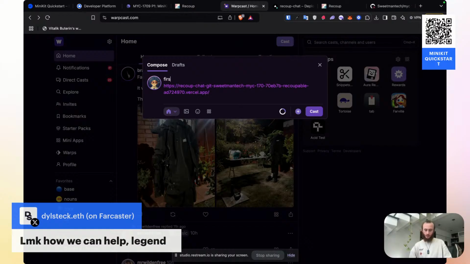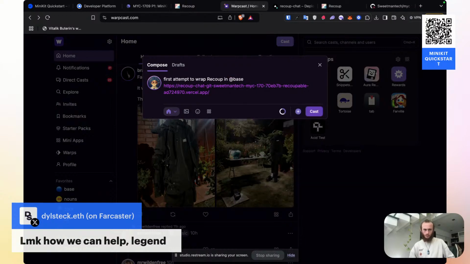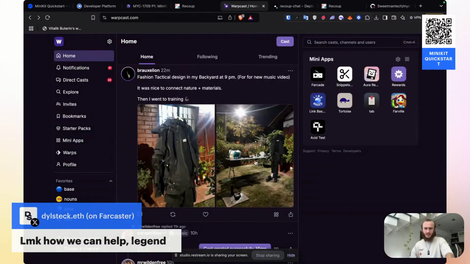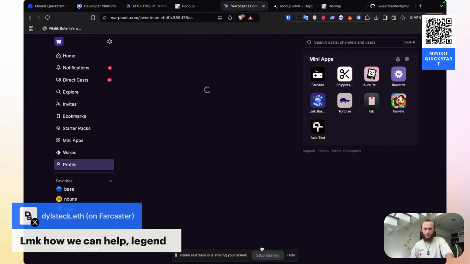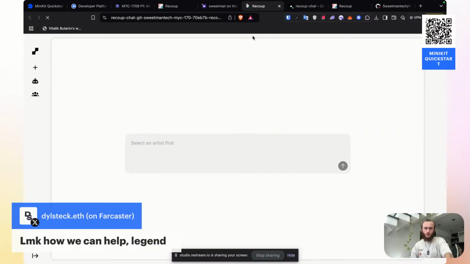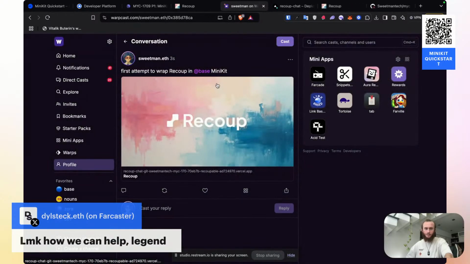First attempt to wrap Recoup in at Base. Whoa. What's going on? At Base MiniKit. Let's cast it and see. I'm still getting an external link here. And so it seems like I missed something in terms of being able to make this a mini app. What are the other steps I need to follow?